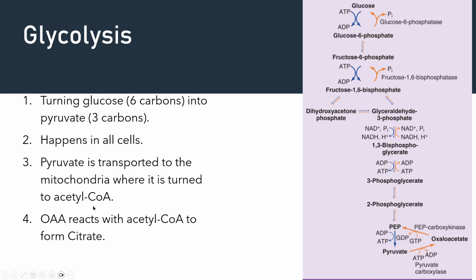And then OAA will react with acetyl-CoA to form citrate. So step number 4, I will explain later. It's not here yet. Okay, so this is the diagram. On the right, we see glucose. When glucose becomes glucose 6-phosphate, it uses energy, ATP to ADP. So energy is utilized, so you need to consume energy. Then it goes down further, another step. You have to use energy to produce fructose 1,6-bisphosphate.